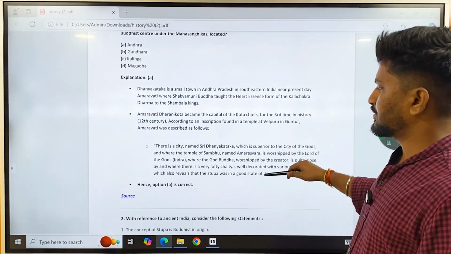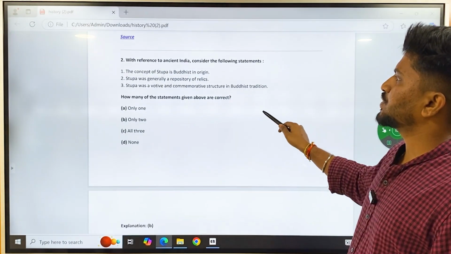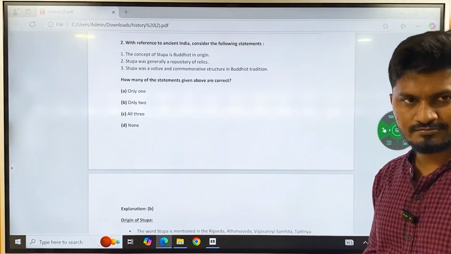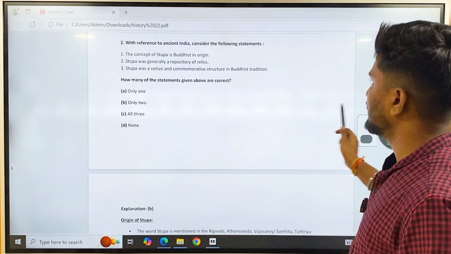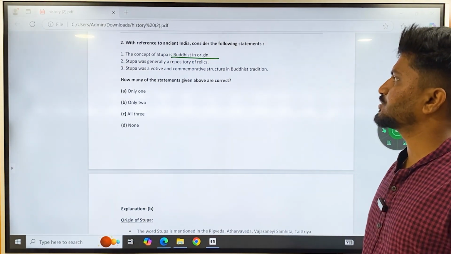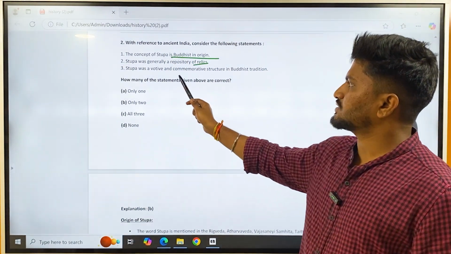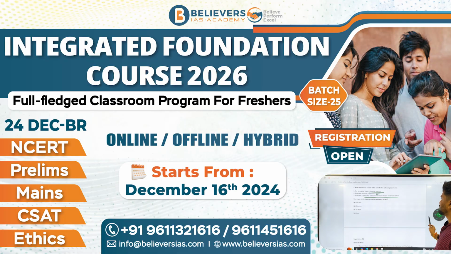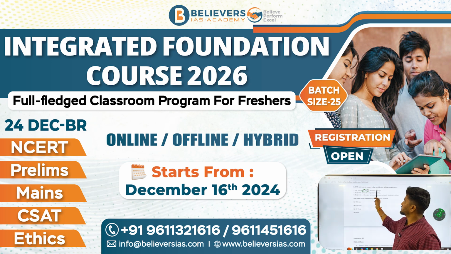Now, the second question: with reference to ancient India, consider the following statements. One, the concept of stupa is Buddhist in origin. Two, stupa was generally a repository of relics. Three, stupa was a votive and commemorative structure of Buddhist tradition. The correct answer is 2 only, because the concept of stupa is pre-Buddhist.